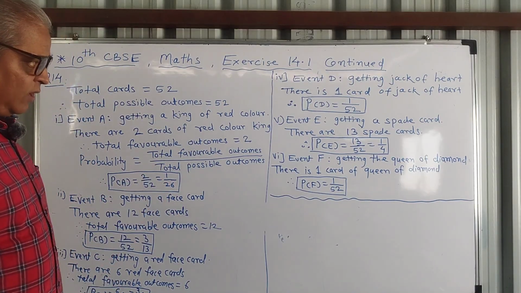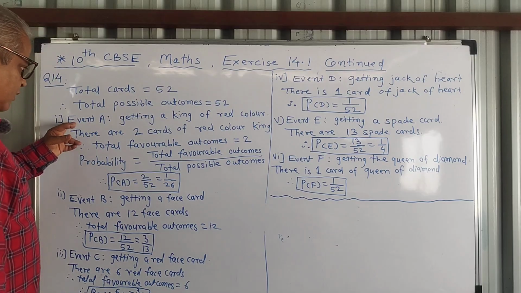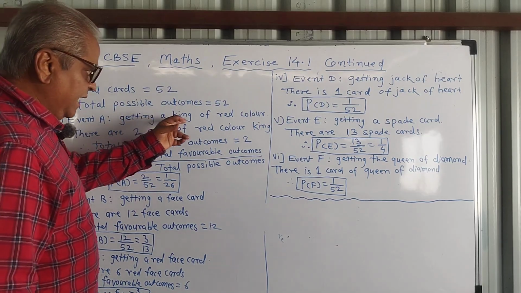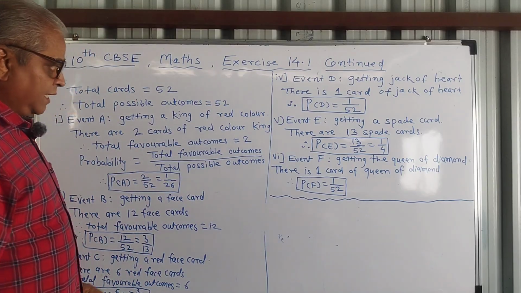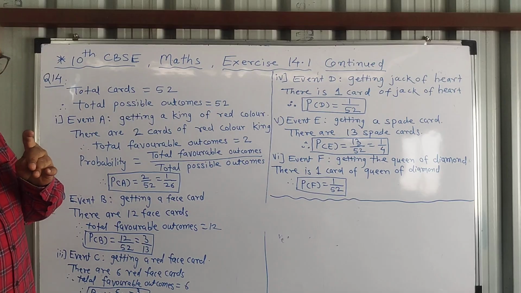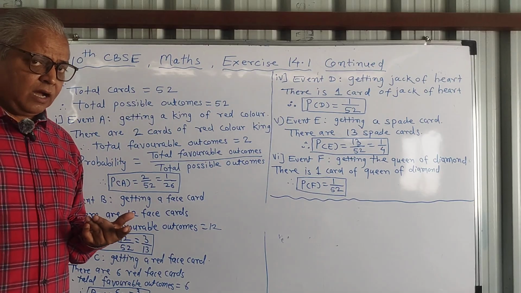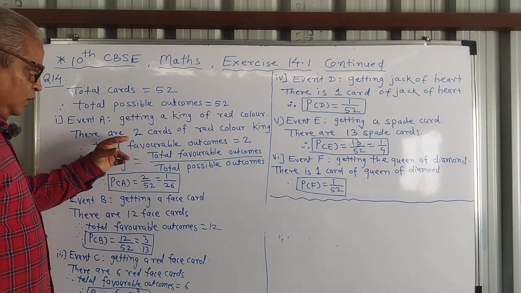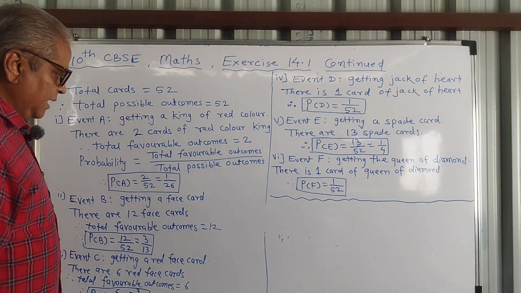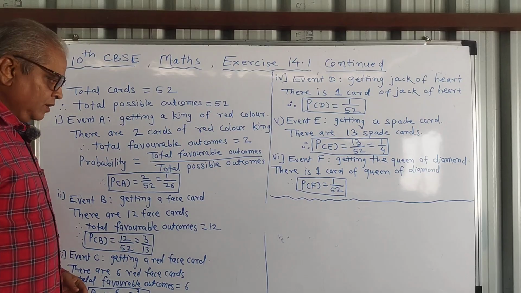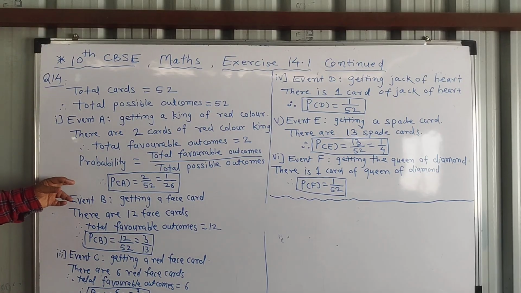When one card is drawn at random, first sub question is, find the probability of getting a king of red color. So king of red, so there are diamond and heart king. So there are 2 cards of red color king. Therefore total favorable outcomes is equal to 2. Write the formula once.